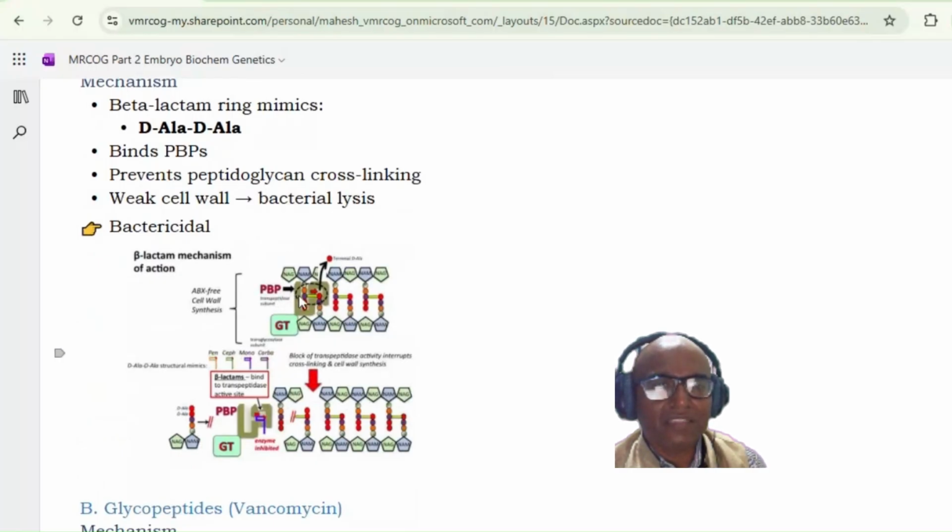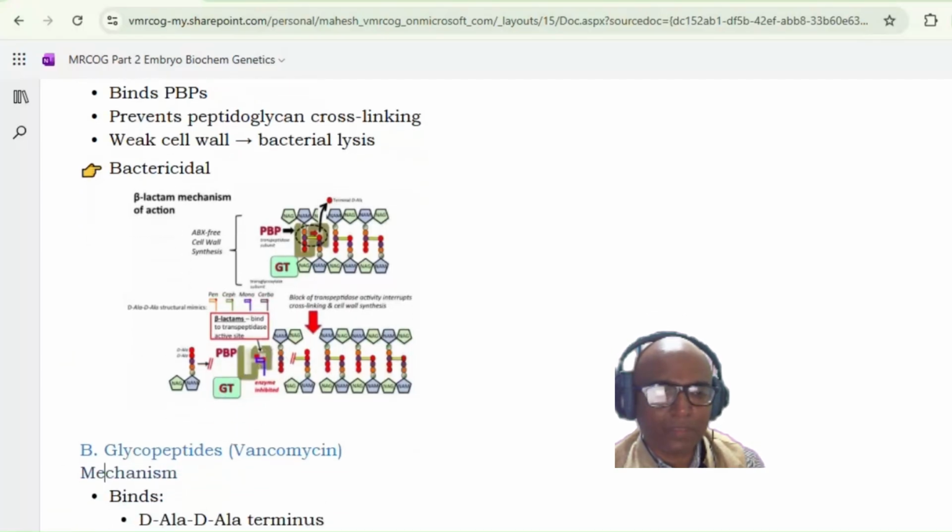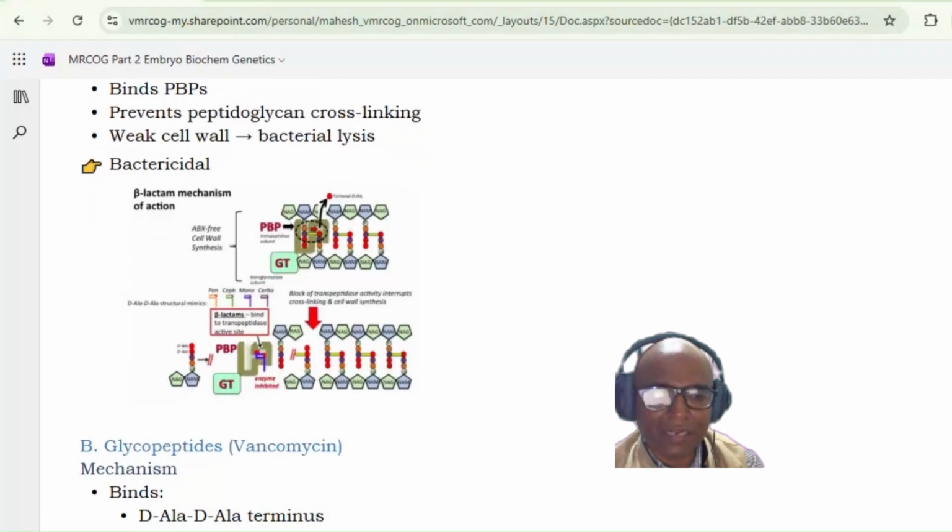This PBP finds the site of the DLA sequence normally, and the PBP binds there. Okay, and that is how it creates cross-linking. But what do these beta-lactam antibiotics do? This beta-lactam antibiotic will mimic this DLA sequence. So they bind with the PBP. So the PBP doesn't bind with this particular sequence here. That is why there is no cross-linking. Okay, so the peptidoglycan cell wall will become weak.